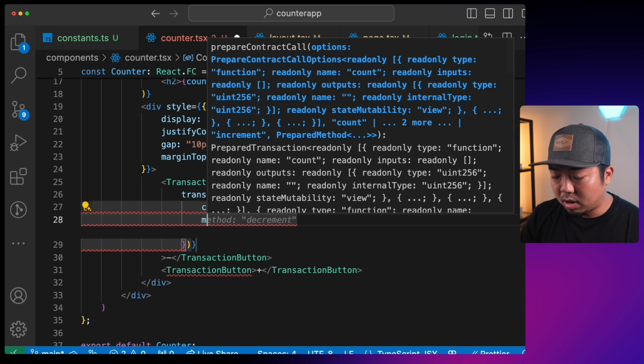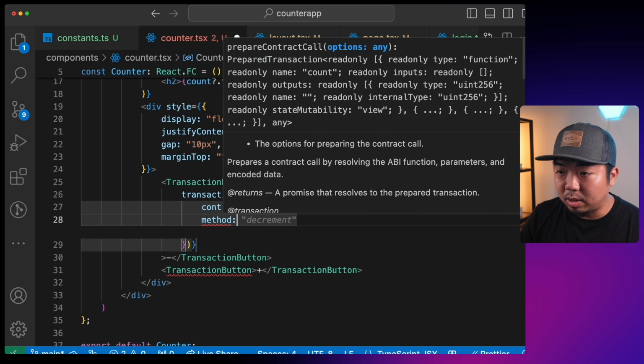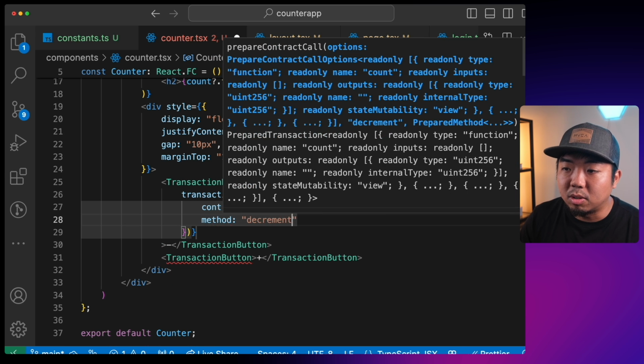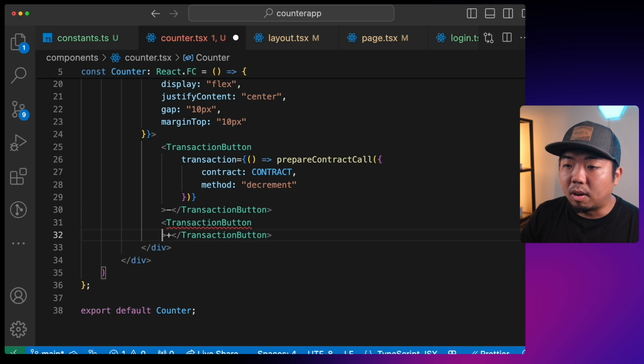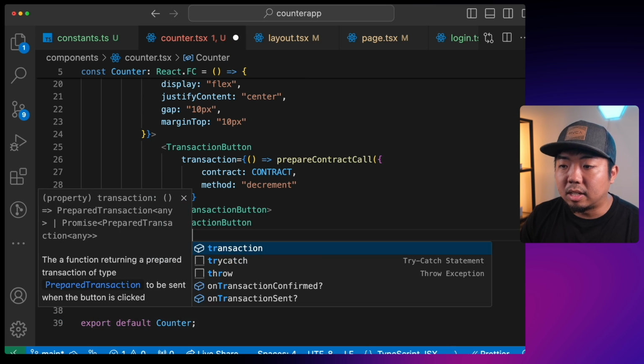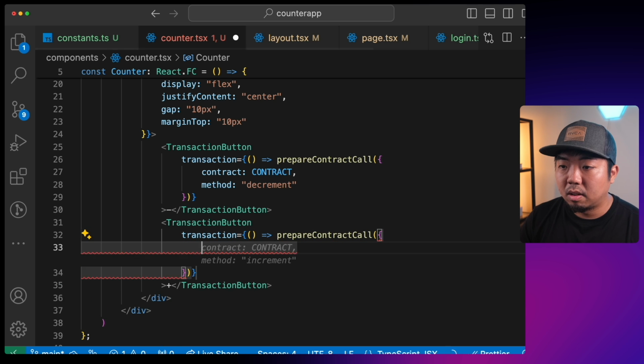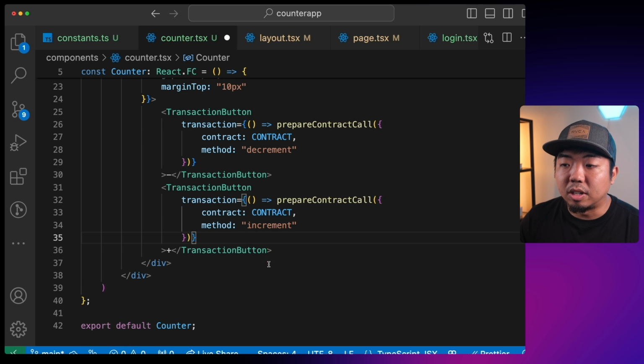And then we call the method that it is going to call. In this case, it is going to call our decrement function. We'll do the same thing for our increment, this time with just the increment though. And then we'll call the increment function here.